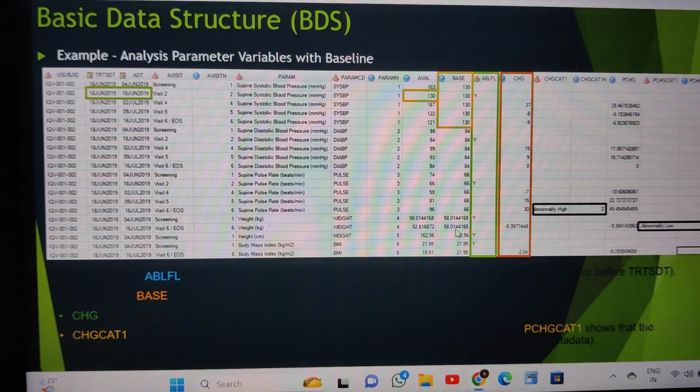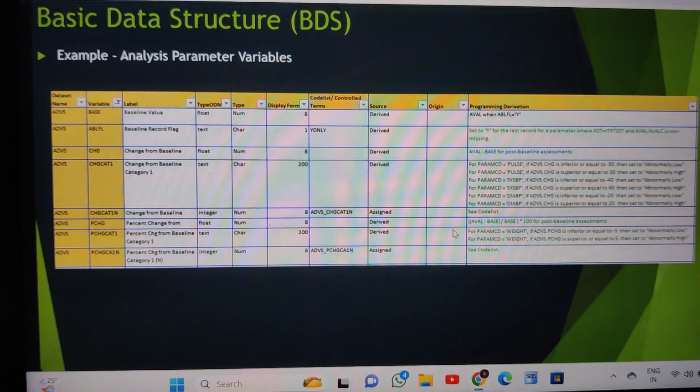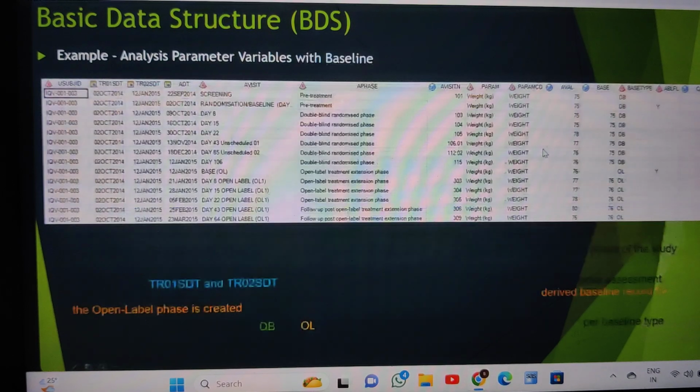Next, this is the specification for that. So the base, BLFL, change, percentage change, and all these things, how we are going to derive them, we can check at the specification level. And this is again an example of an analysis parameter with the baseline.